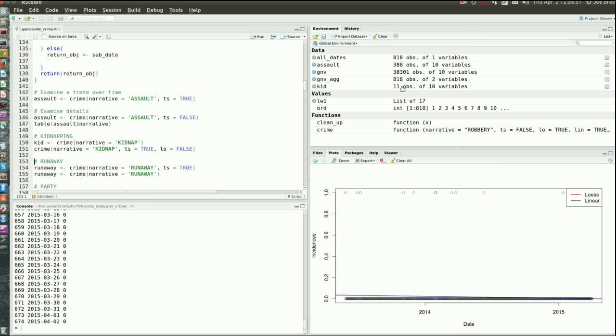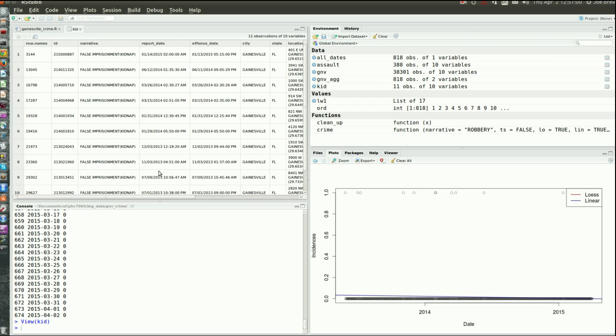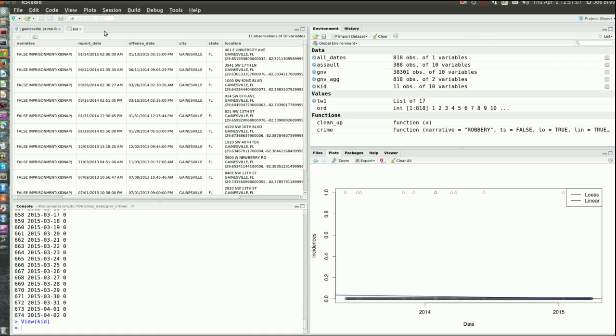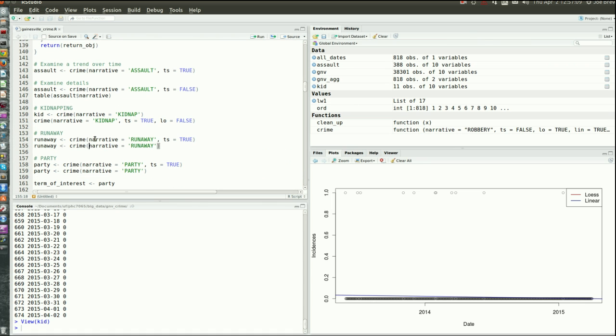And now we have this data frame called kid, and in the last few years there have only been a few kidnappings, 11 times. Almost all of those were false imprisonment. But what's cool is we can see even the exact addresses where those took place.